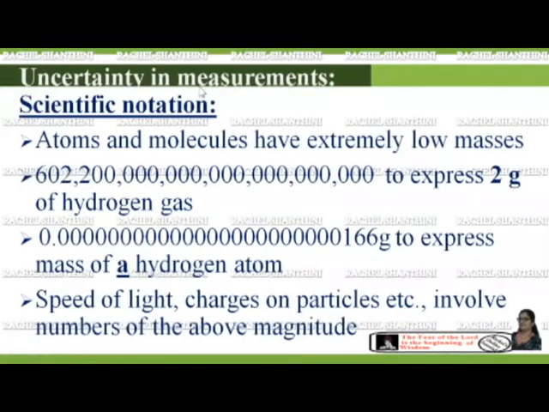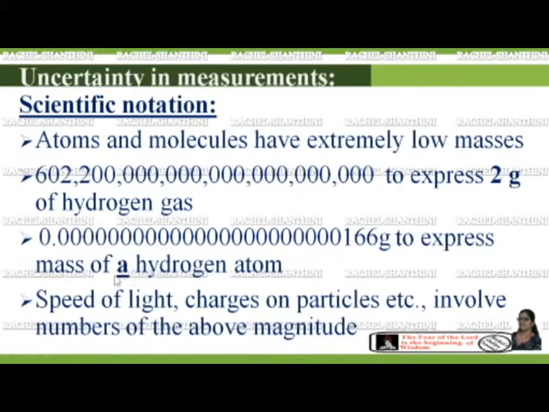Uncertainty in measurements. Students, we know that chemistry is the study of atoms and molecules, and they have extremely low masses but are present in an extremely large number. Just to express 2 grams of hydrogen gas, we need to write such a long number.